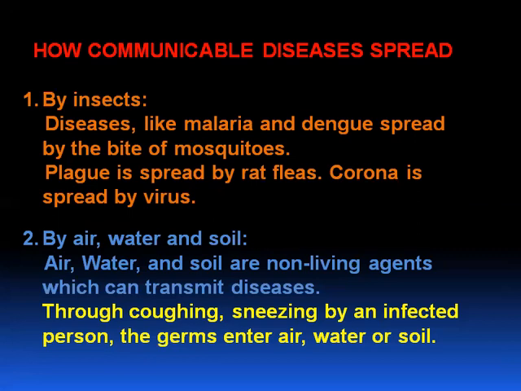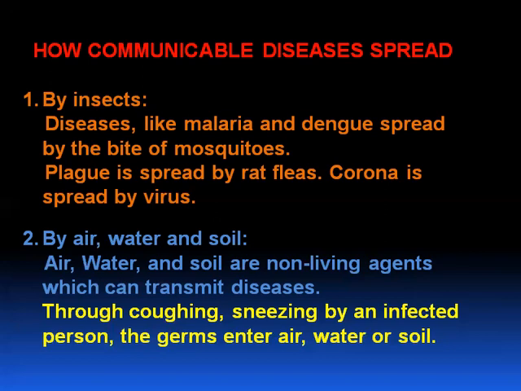By air, water, and soil, a few diseases spread. Air, water, and soil are non-living agents which can transmit diseases through coughing and sneezing. From an infected person, the germs transfer through air, water, or soil to a healthy person.